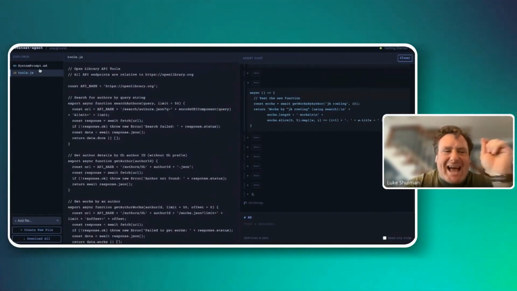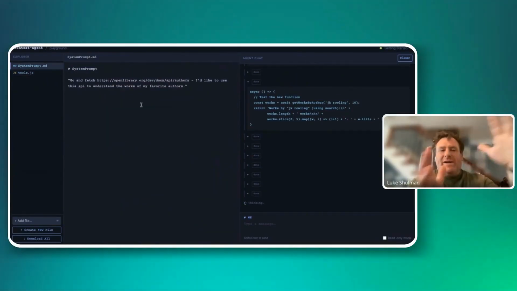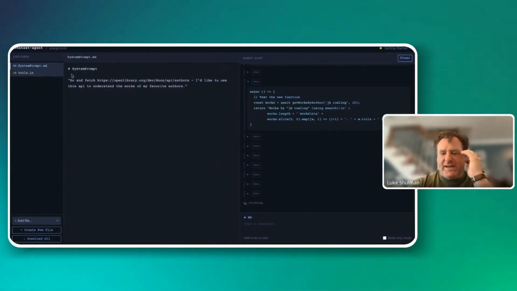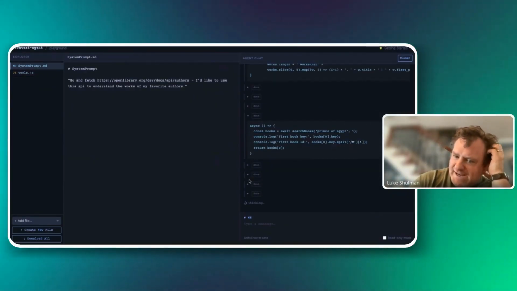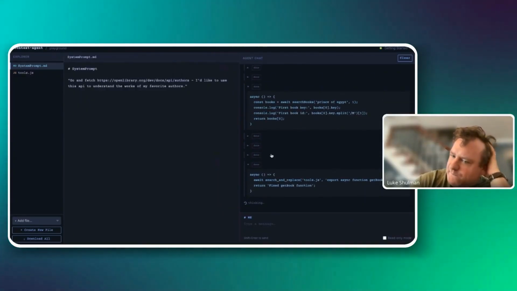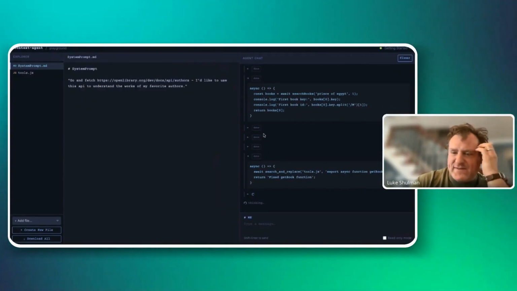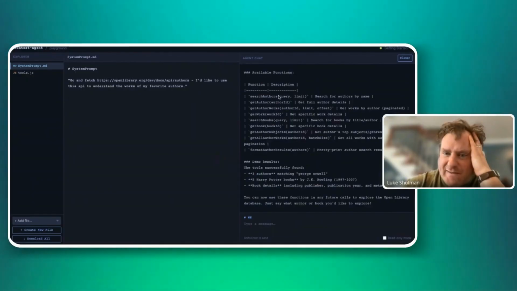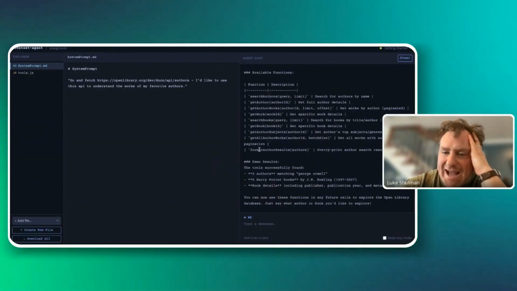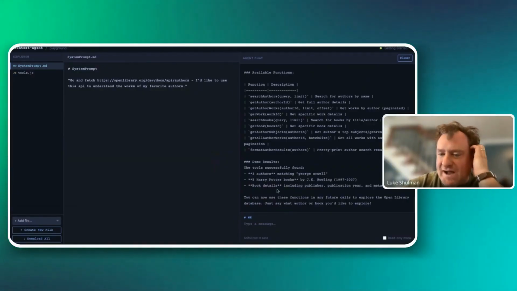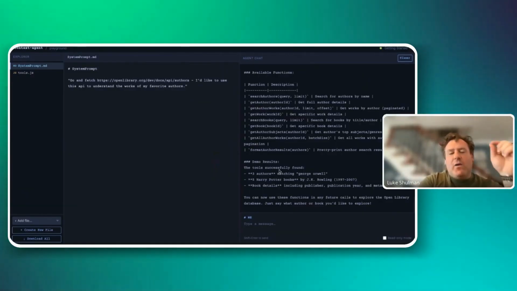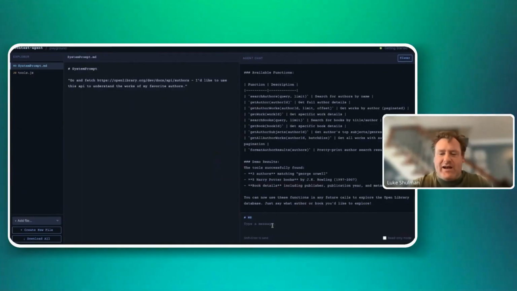All from this little tiny system prompt, we've now started to develop this whole ecosystem. So I'm going to let it go here a little bit. It's going to keep refining, and then we'll see where it ends up and how it summarizes everything that it discovered. So it got all this stuff. And look, 1, 2, 3, 4, 5, 6, 7, 8, 9 tools that it wrote, that it tested, that it verified, that are now aligned, all from that little nugget of context that we gave it in the beginning.